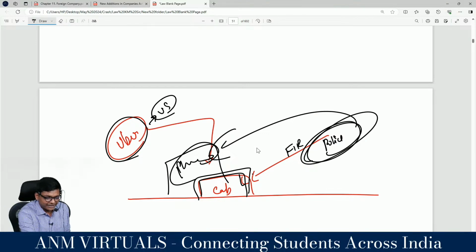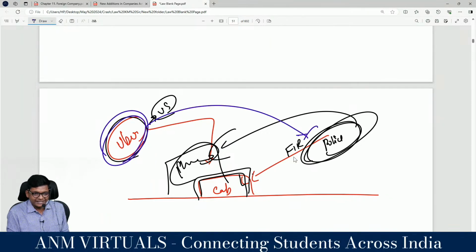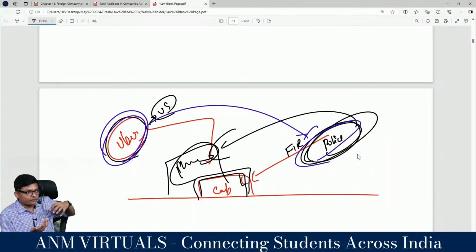So the foreign company, this Uber said, I am from US. Why should I respond to allegation made in Delhi, India? Why should I respond? Like this, because of technology, people outside India started doing business in India. For example, I can take class for a student sitting in Dubai and collect fees using a PayPal link.